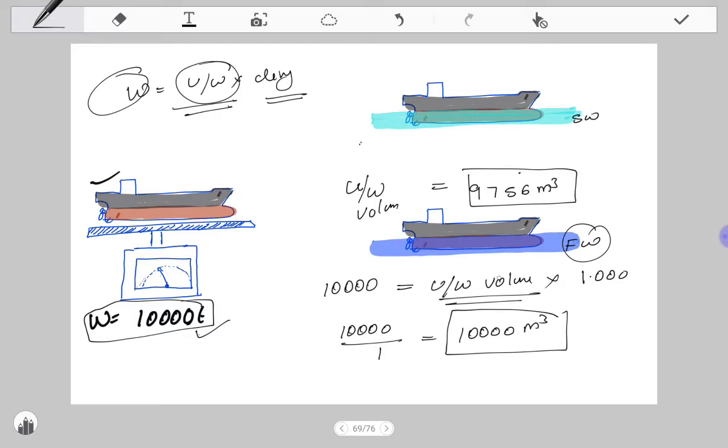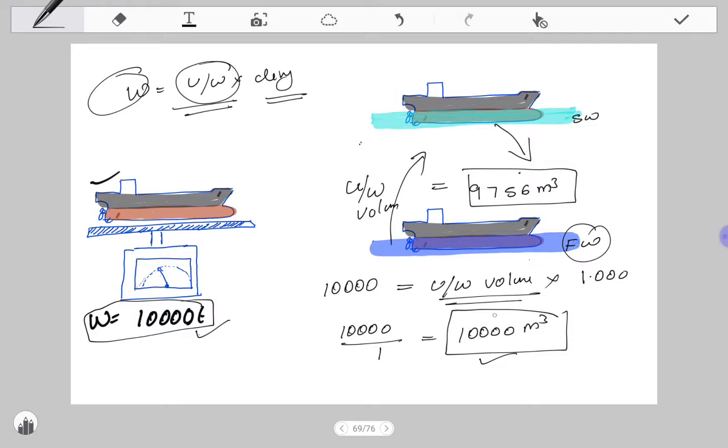The underwater volume required for that ship to float on the fresh water is 10,000 cubic meters. So from this exercise, what we learned is that when a ship is sailing from salt water to fresh water, or when a ship goes from fresh water to salt water, the underwater volume will change.